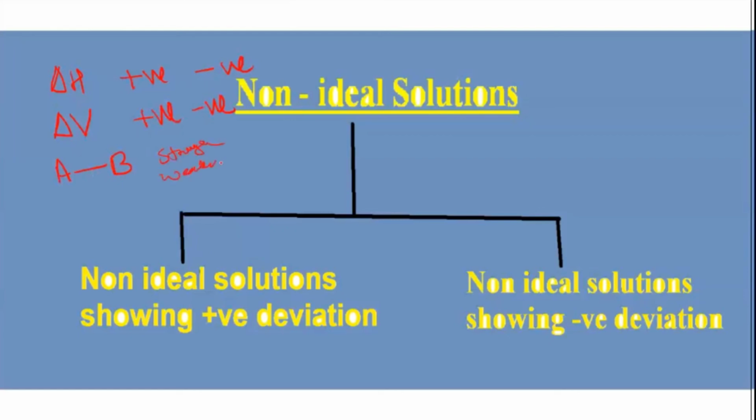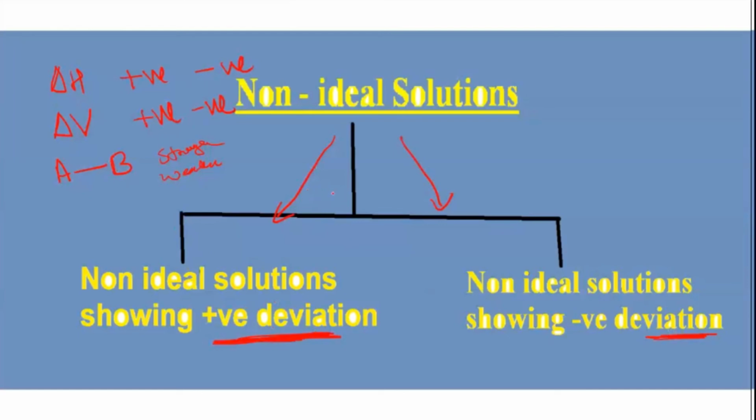So everywhere you see, there are two possibilities in non-ideal solutions. Either it is on the positive side or on the negative side. Based on that, two non-ideal solutions are formed: one showing a positive deviation, and the other showing a negative deviation. Non-ideal solutions are classified into two categories depending on whether you get a positive or a negative value. I will discuss this, then later you can write it down.